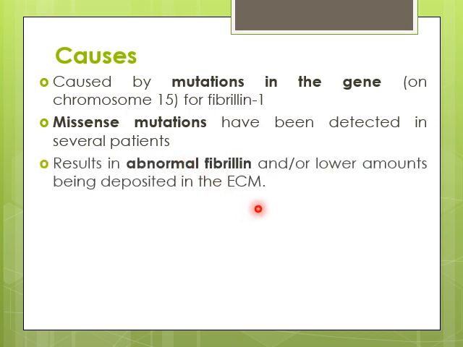So when abnormal fibrillin, or less fibrillin, is present in extracellular matrix, it cannot support elastin, and hence connective tissue abnormalities develop.